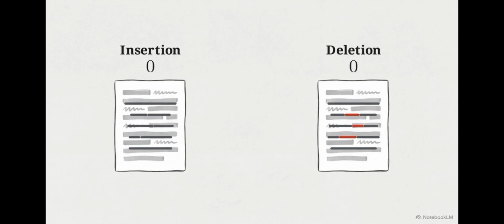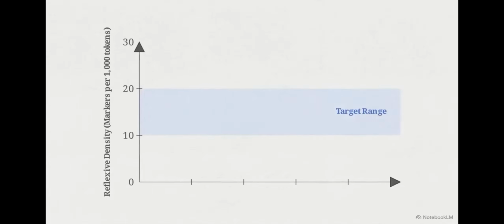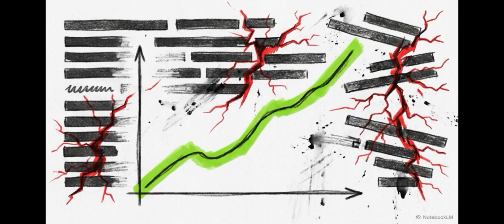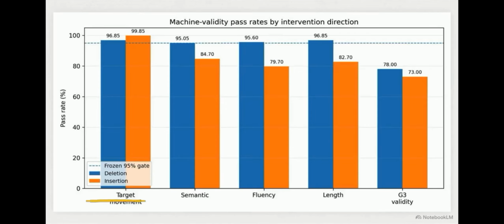Phase B1 tested two directions: 2,000 attempts at deterministic insertion of reflexive metadiscourse and 2,000 attempts at deterministic deletion. While the insertion algorithm successfully moved the target density to the required range, it caused widespread collateral damage to the integrity of the passages. On this pass rate chart, the orange bars represent the insertion arm.